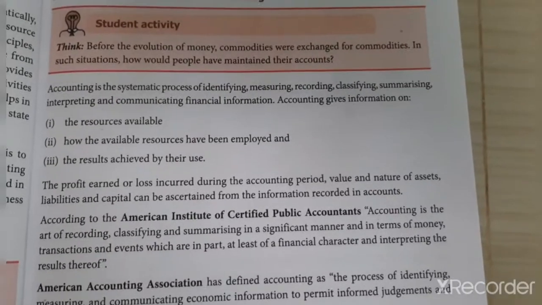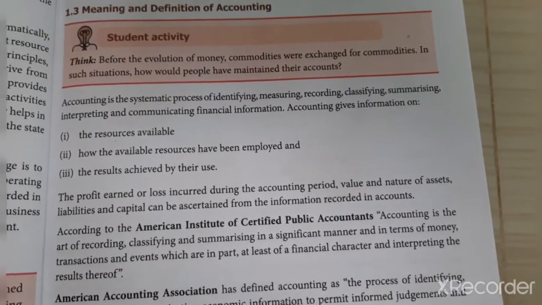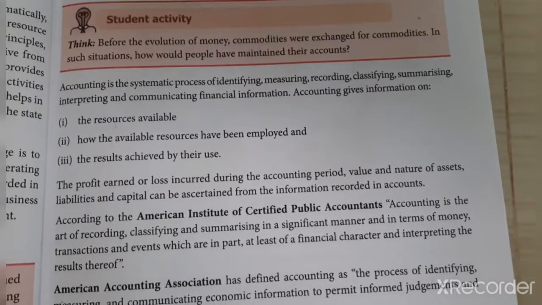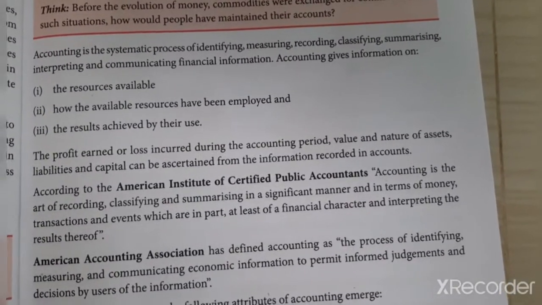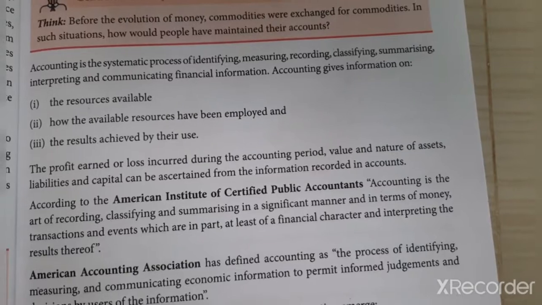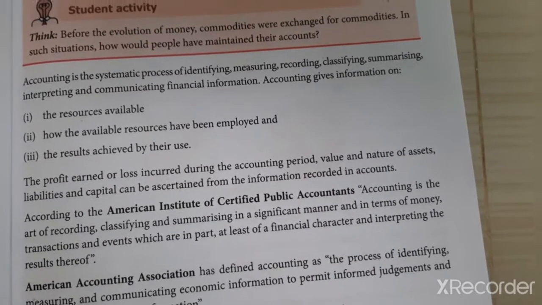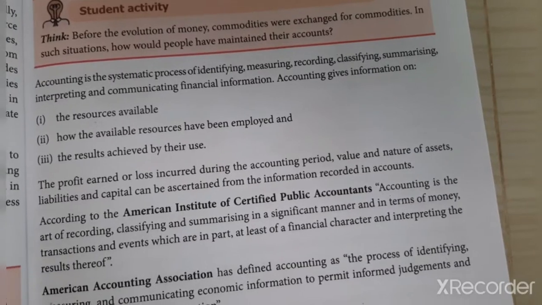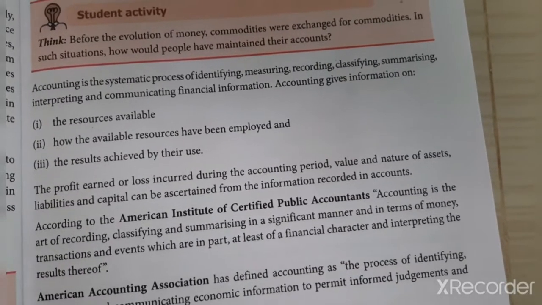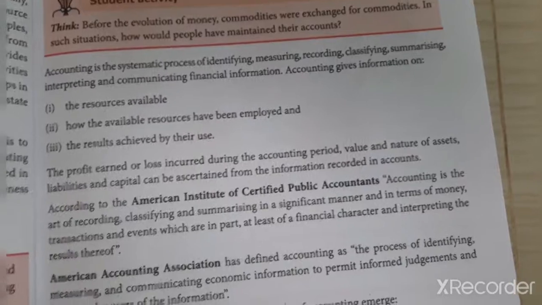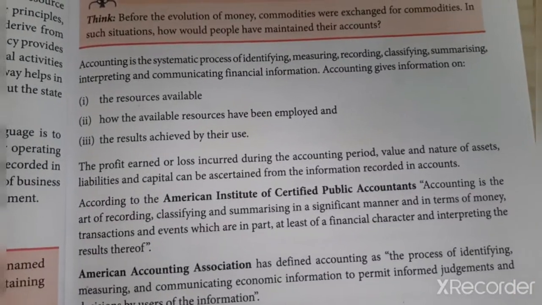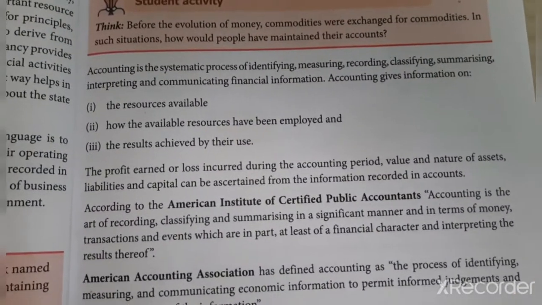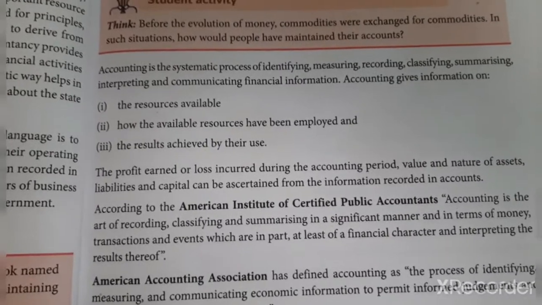So first we should record what we have done, whether we have sold or we have purchased. If I purchase anything, 50 rupees or 20 rupees or 10 rupees, I will be recording it. So first I have to identify what I have bought, what I have purchased. The next one is measuring. Measuring means how much I have sold, how much I bought. So that is the measuring.